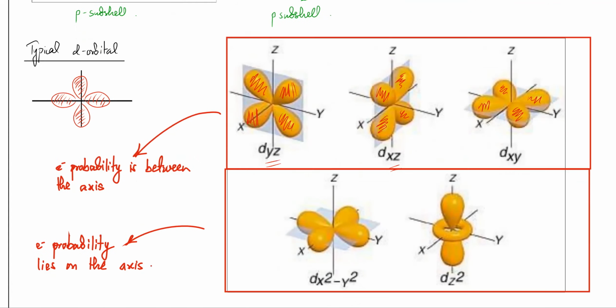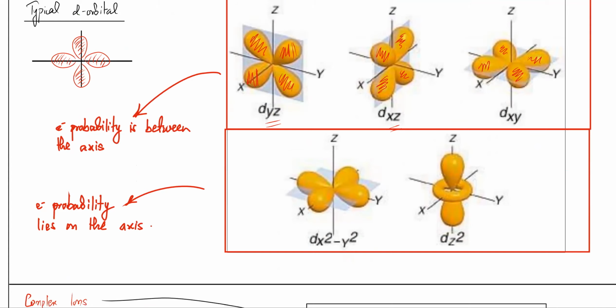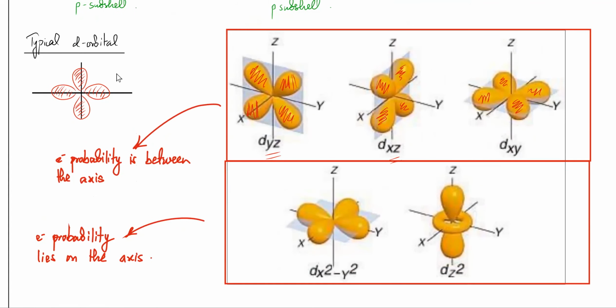Yes sir. Sir, do we have to remember these shapes, this is dxy, dxz? Whatever is written in the notes, all of this has to be remembered. This is the shape of a typical d orbital, right? But the orientation, there are 5 different ones. One of them is different. So they're going to ask you to draw a very specific one. They're going to ask you to draw px or draw pz. So these four are exactly the same, but the orientation is different. If they ask you to draw dx square minus y square, that means the electron density would be right on the axis. Okay.